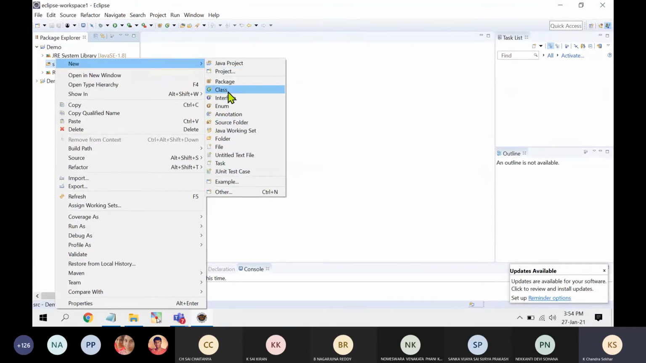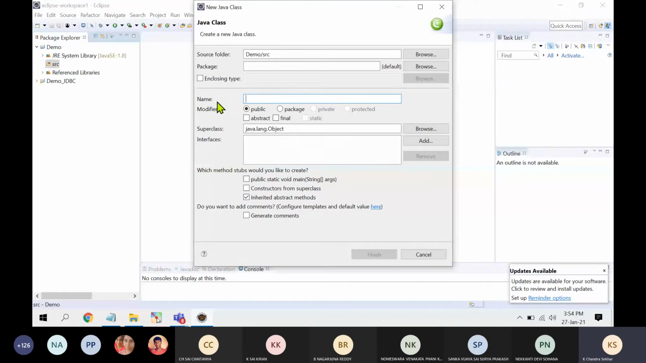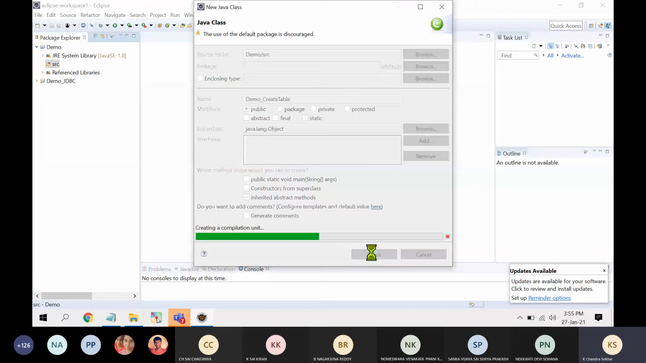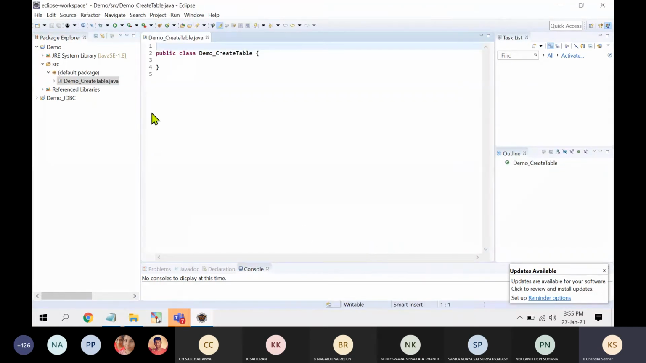Java file means class. Create class. So here it is asking for the class name. Let me give, for example, we will do our first example. We are going to do CRUD operations. First, we will try to create a table. So my class name is, try to notice, demo create table. Demo create table. Click on finish. So one empty class is created with the given class name. Try to notice Demo_create_table is created, right?